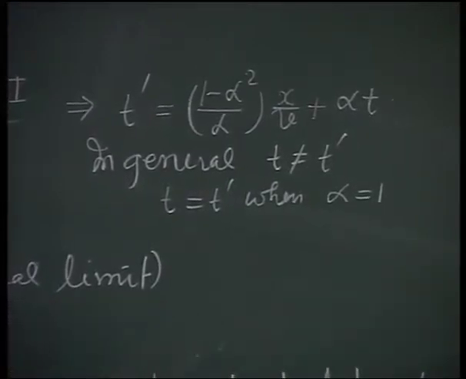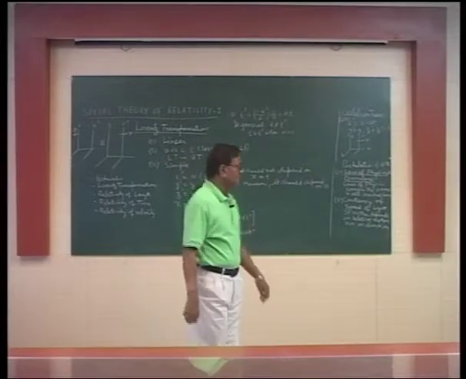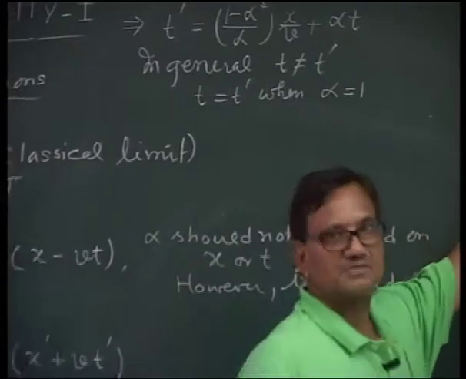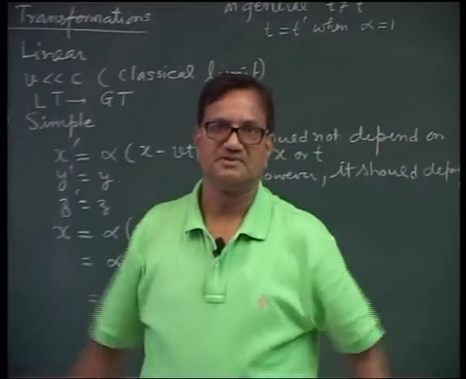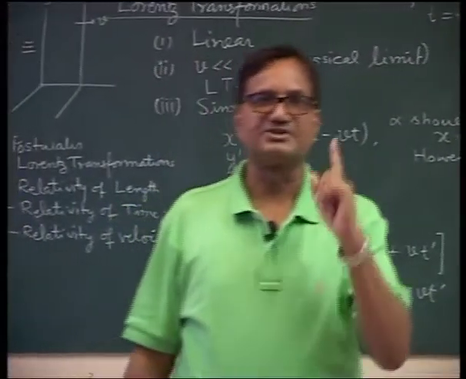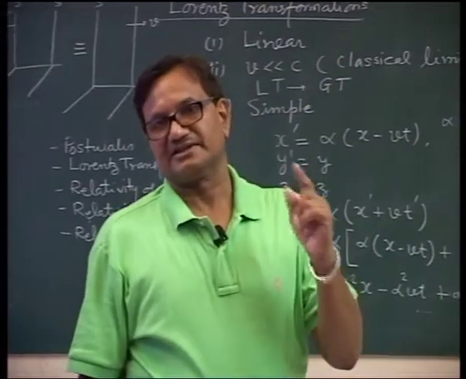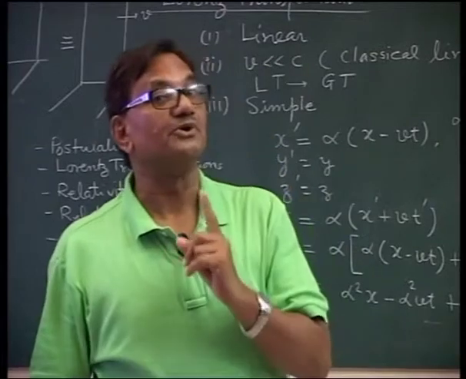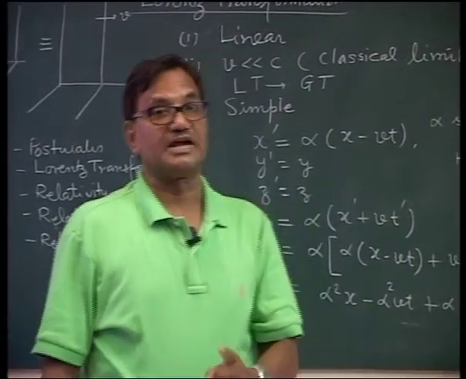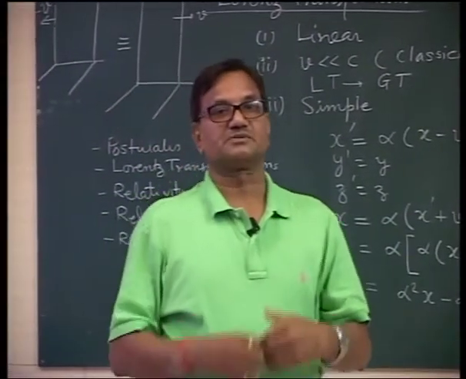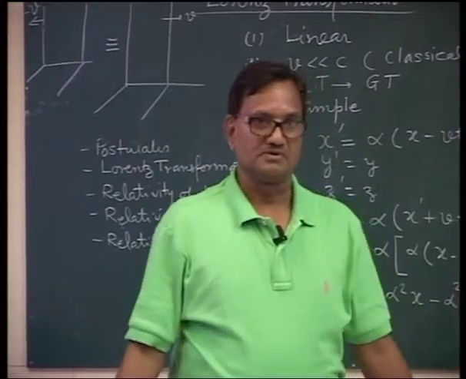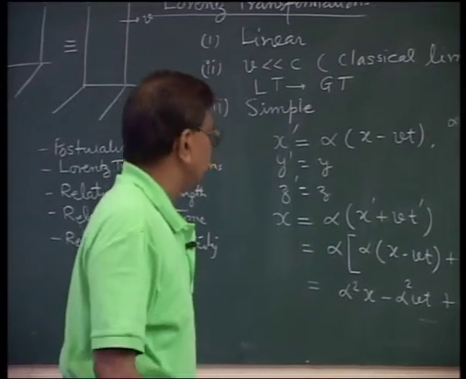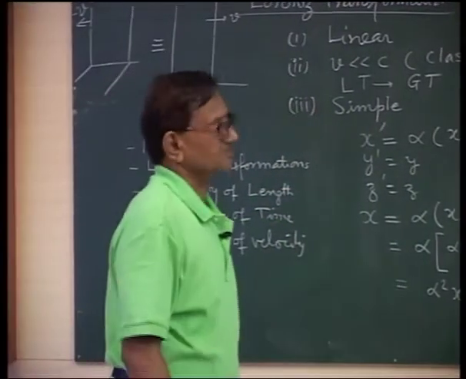That means if alpha is equal to 1, it goes to Galilean transformations, which is not possible. And therefore, t is not equal to t dash. See that a biggest pillar of Newtonian mechanics, that time is absolute, has proven to be wrong. So here is a failure of classical mechanics. One aspect, it is a failure of classical mechanics.